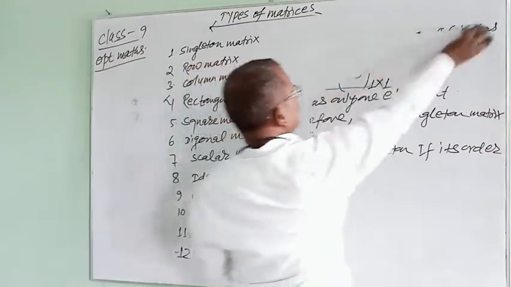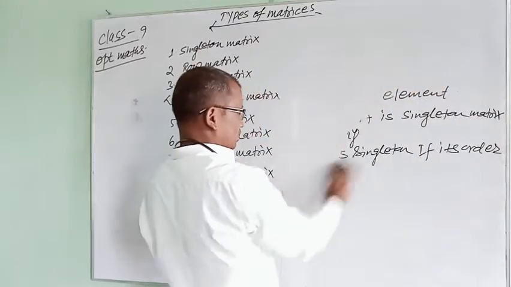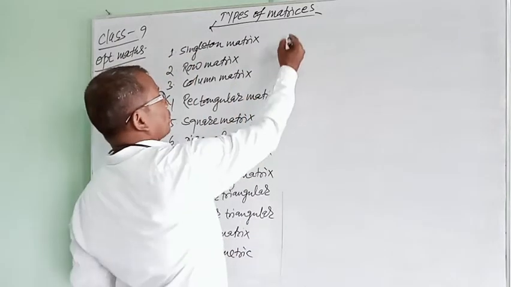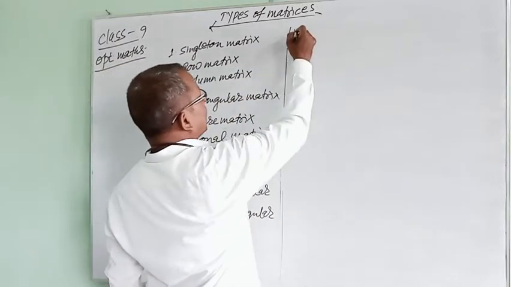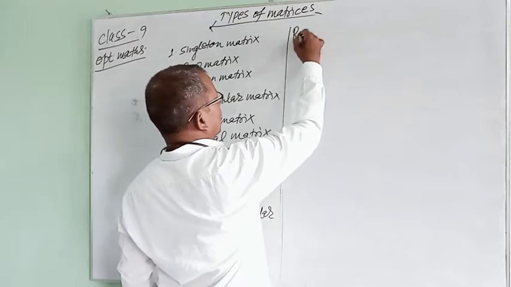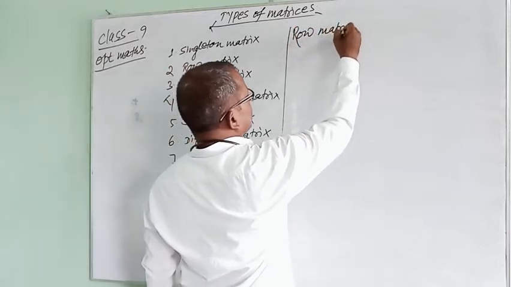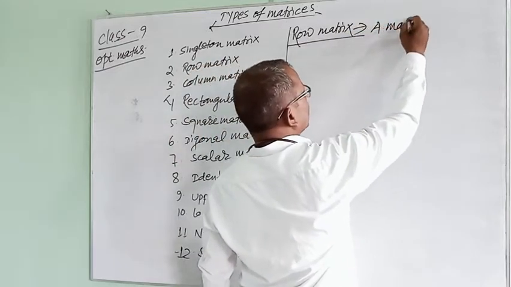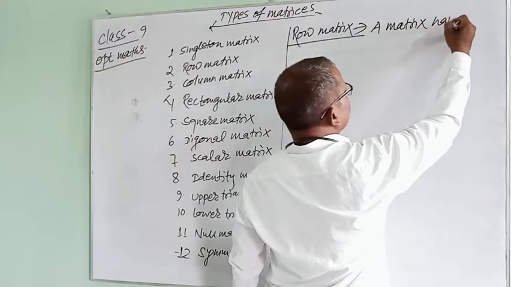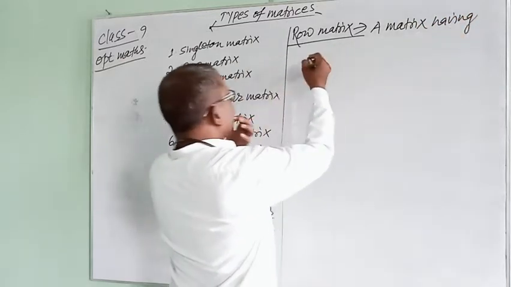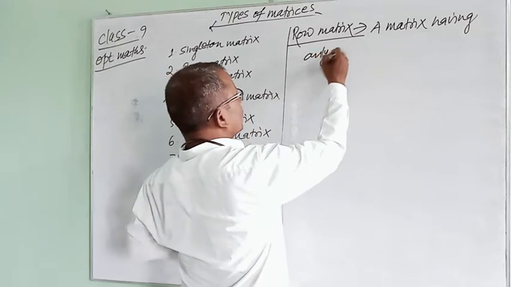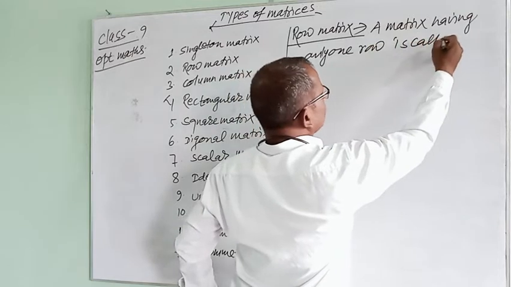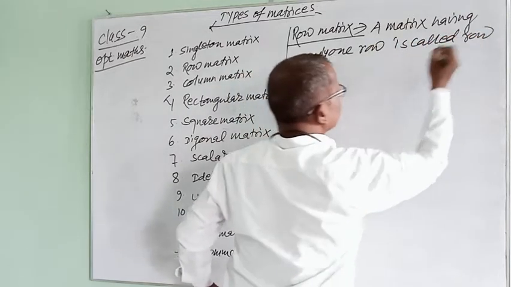Row matrix. A matrix having only one row is called a row matrix.